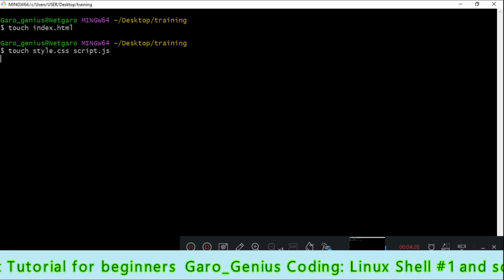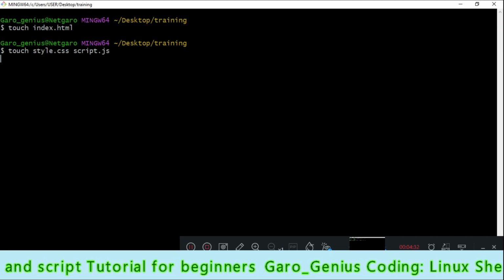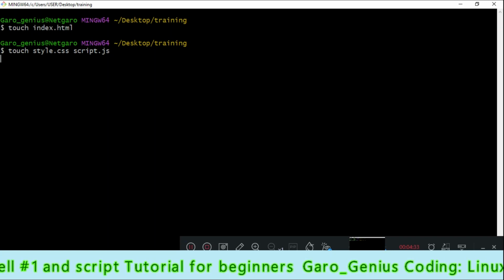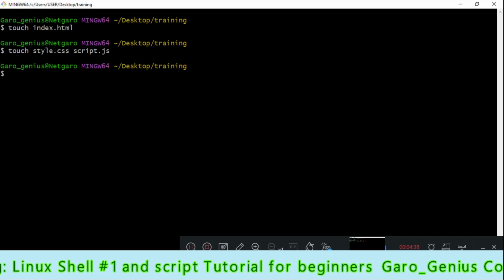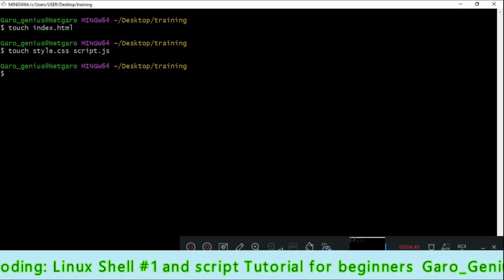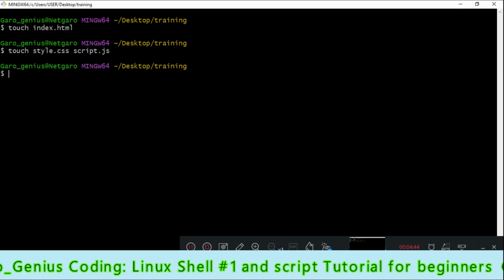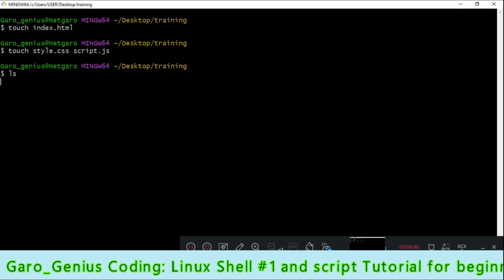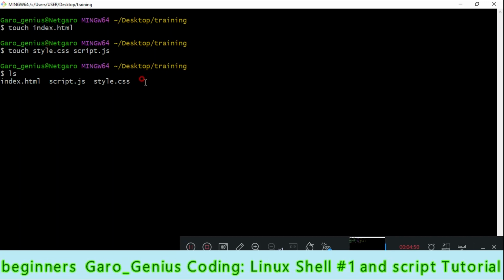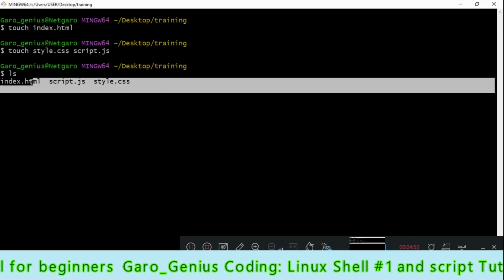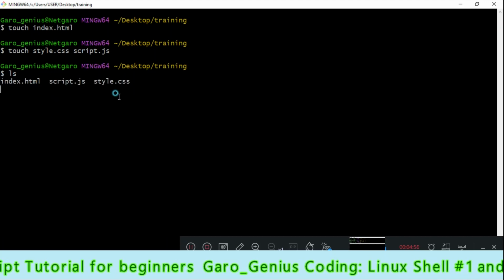Let's press enter and see. We have created them successfully. Let's check our files. Let's type ls. These are all the files we have created: index.html, style.css, scripts.js.